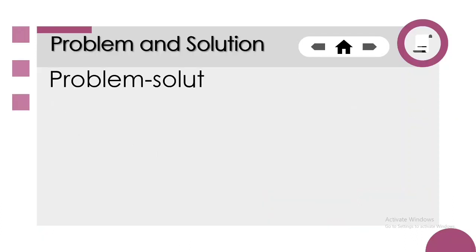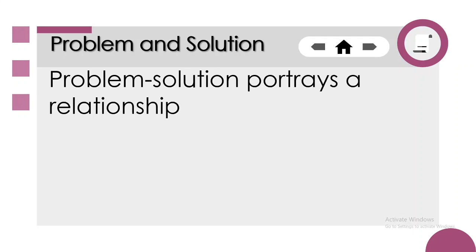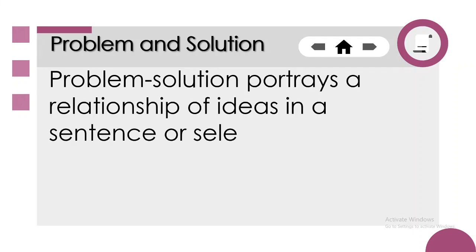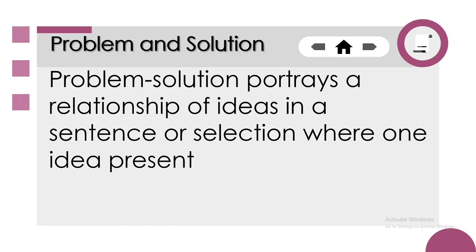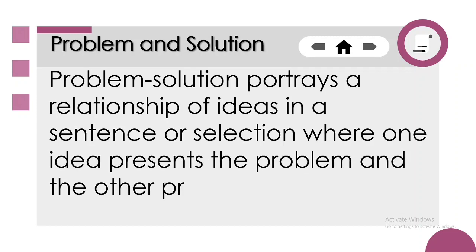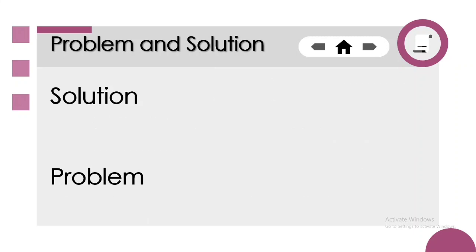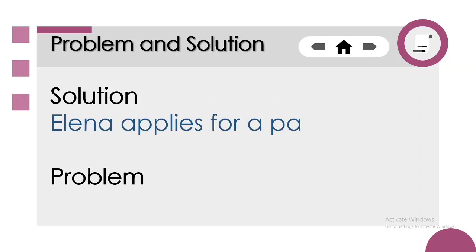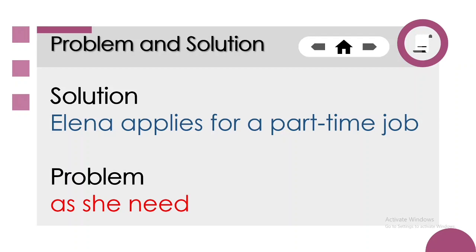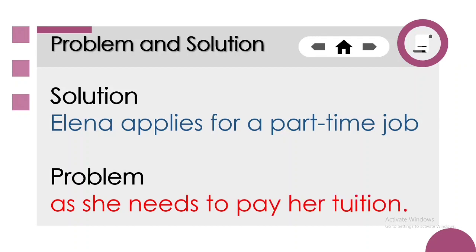Problem and solution portrays a relationship of ideas in a sentence or even in a selection, where one idea represents the problem and the other provides the possible solution to it. So, again, this is an example of a problem and solution. As a problem, she needs to pay her tuition. And the solution is Elena applies for a part-time job.